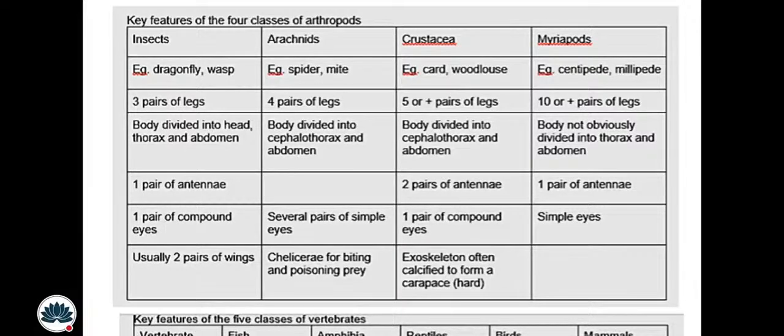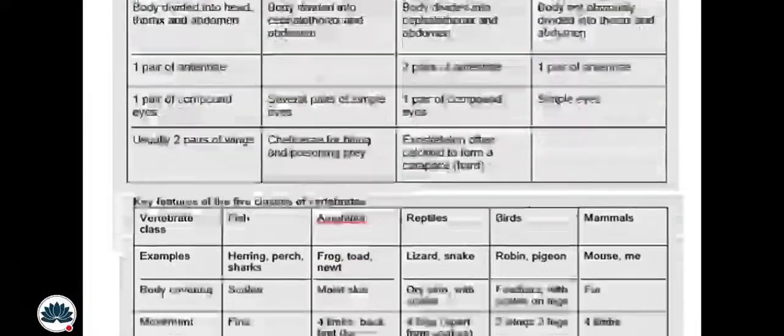Okay. Crustacea: five or more than five pairs of legs, body divided into cephalothorax and abdomen, two pairs of antennae, one pair of compound eyes, and exoskeleton often calcified to form a carapace or shell. Myriapods have 10 or more than 10 pairs of legs, body not obviously divided into thorax and abdomen, one pair of antennae, and simple eyes.